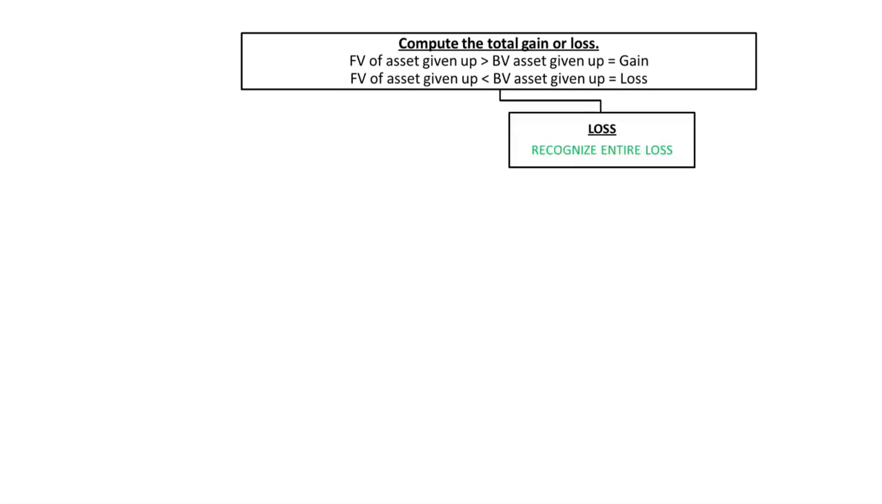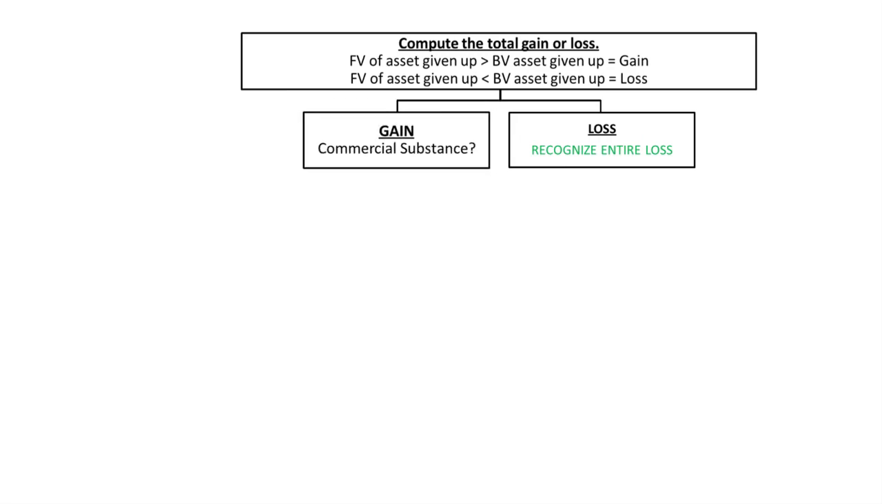Okay, so now what do we do if we have a gain or a loss? Well, let's start with the loss. As a general rule, anytime you have a loss, we'll recognize that immediately. There are exceptions, but high-level review, you see a loss, we think recognize it. Okay, what about if we have a gain? Well, do we book the gain? It depends. Do we have commercial substance or not?